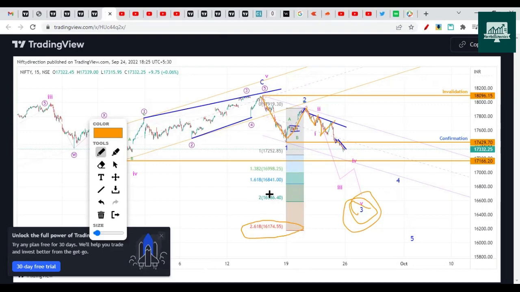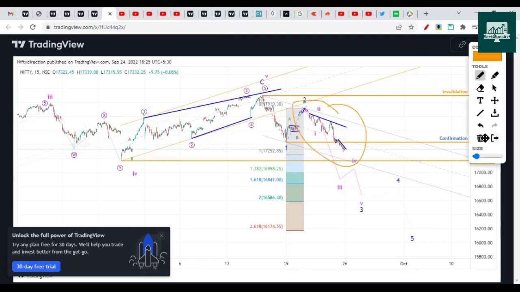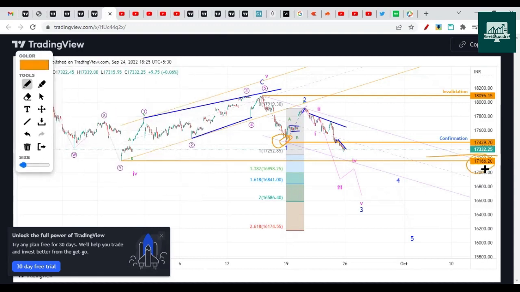So these are levels that we need to look for a sharper drop. 16,841 should be broken in the next week. Then we can have a sharper drop. So this is one way to look at it. So this could be third wave. Next, let's check the internal structure here, and let's understand the 1 2 1 2 sequence, and how we can forecast the next move. By the way, this is broken, and then the next low of fourth wave is at 17,166. Once that is broken, we have another confirmation that the downtrend has started.